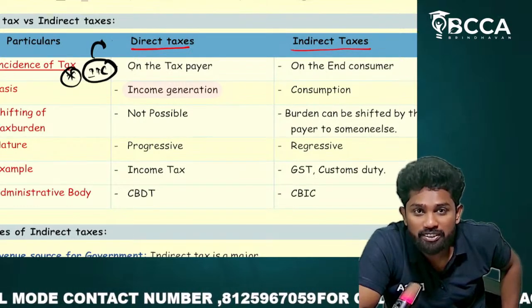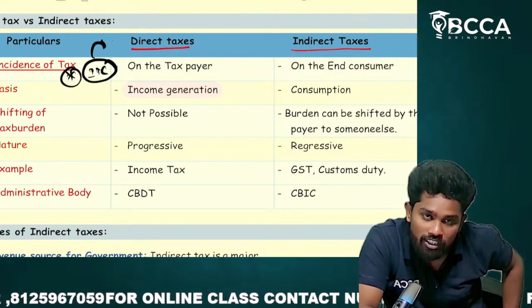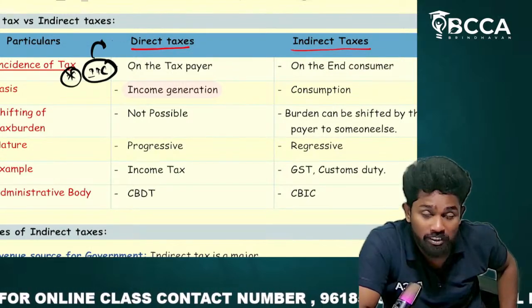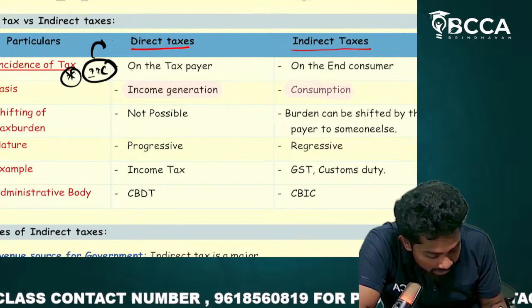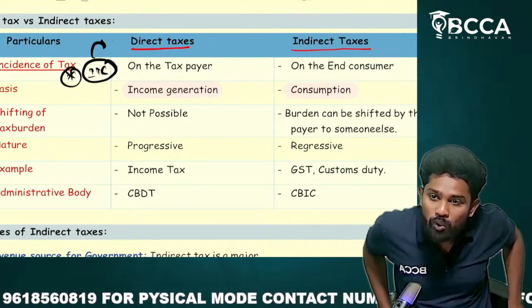Did you pay income tax till now? No, right? Why? Because you don't have income. If you are having income, on income generation, income tax will be there. But indirect taxes you might have paid. You are not thinking of it, but you already paid indirect taxes.